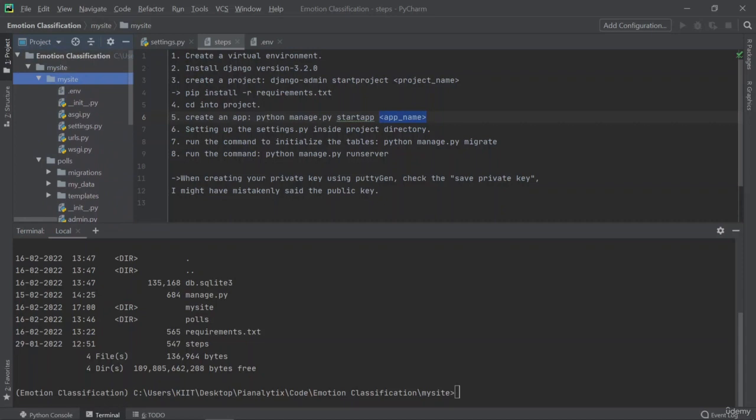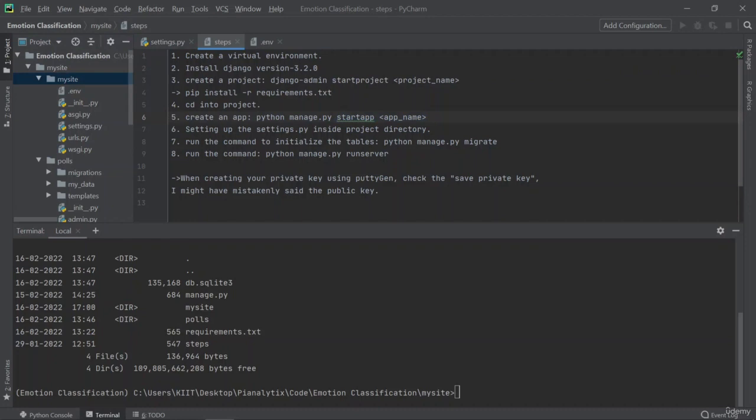So the thing is, when we create a project, it is a code base. When we create an app, it is just a subpart of your code base which has additional functionalities built into it. So when we want to create some functionalities for our website which are not provided by Django, we create our own apps, right? So that is the command for that.